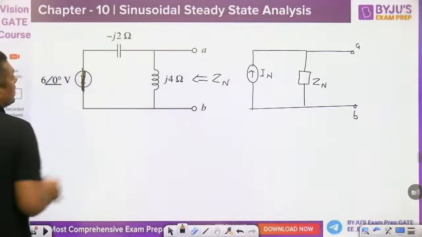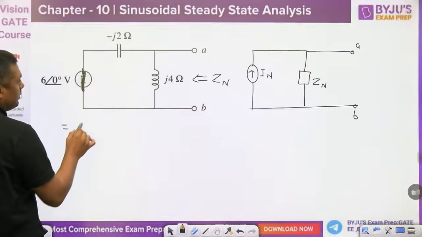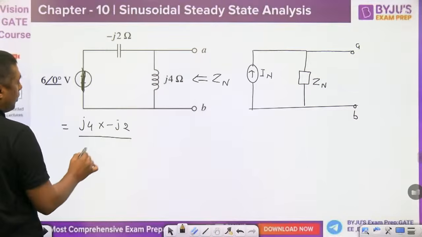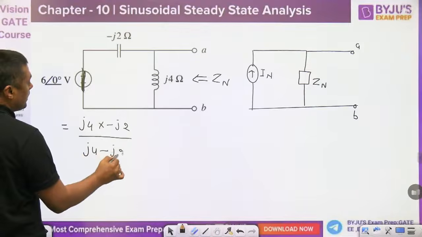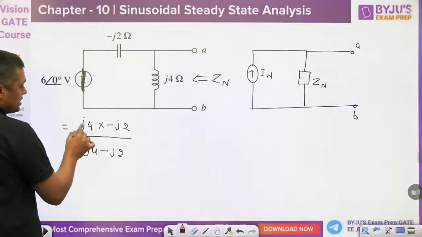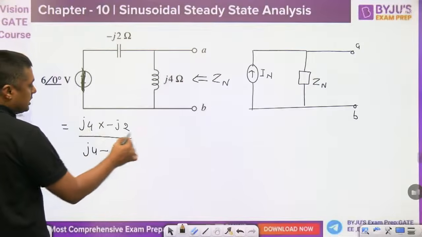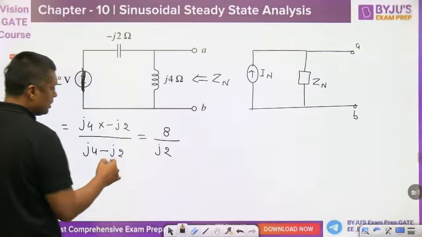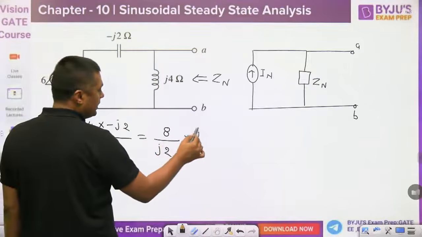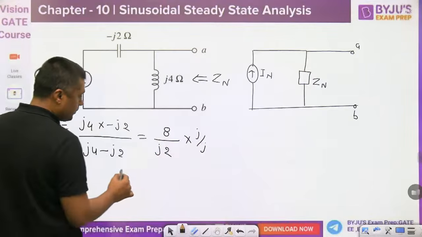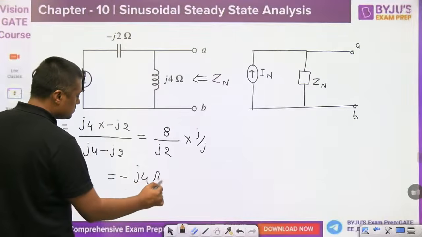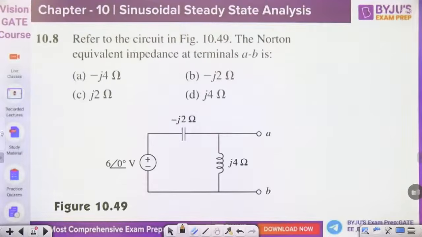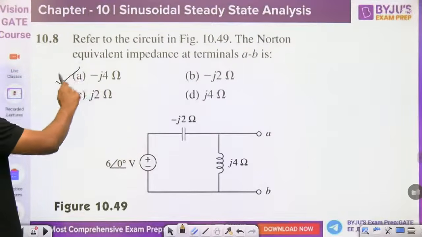So j and this are in parallel. You can multiply upon, add these two. What is it? j square minus 1, minus minus cancel, 8 divided by j2. Multiplied with the j, divided by the j, it will become minus j4 ohm. A. Easy, Shreyans?